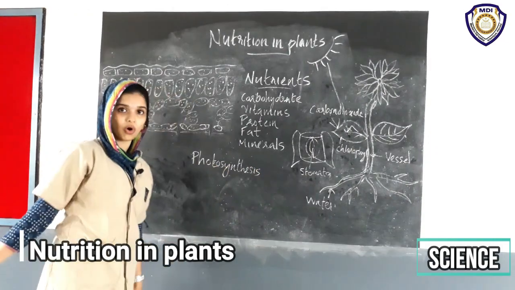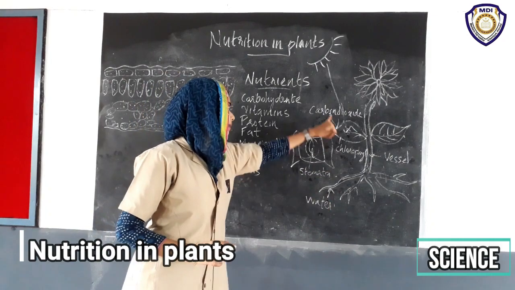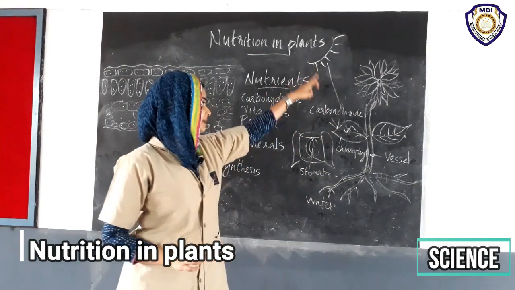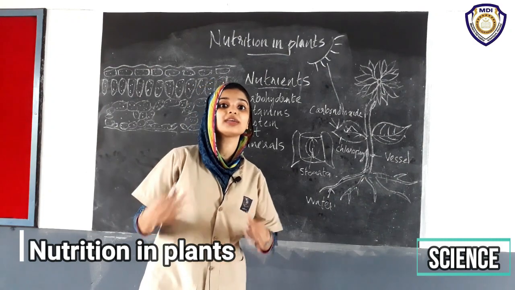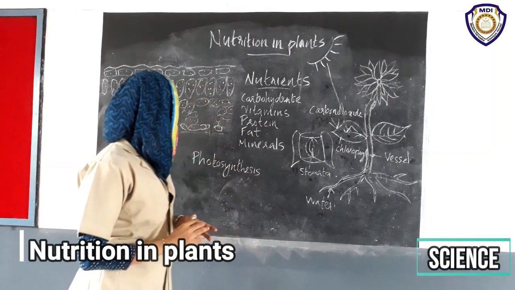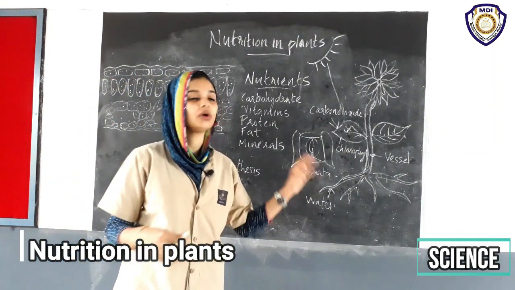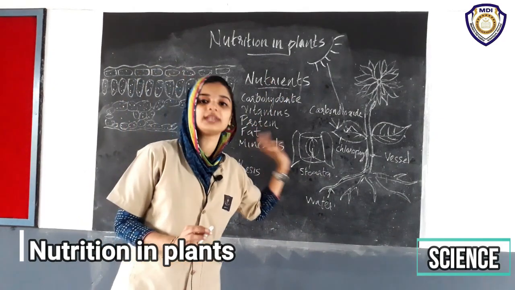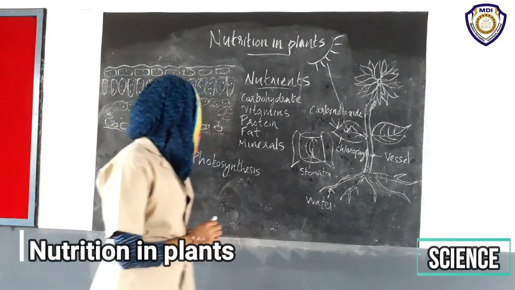The process of synthesis of food using water and carbon dioxide in the presence of sunlight is called photosynthesis. The process of making food in plants is called photosynthesis. Photo means light, synthesis means to combine. So in the presence of light, preparation of food is called photosynthesis.